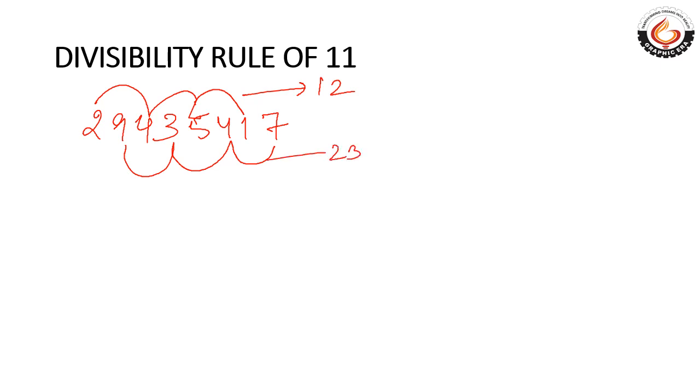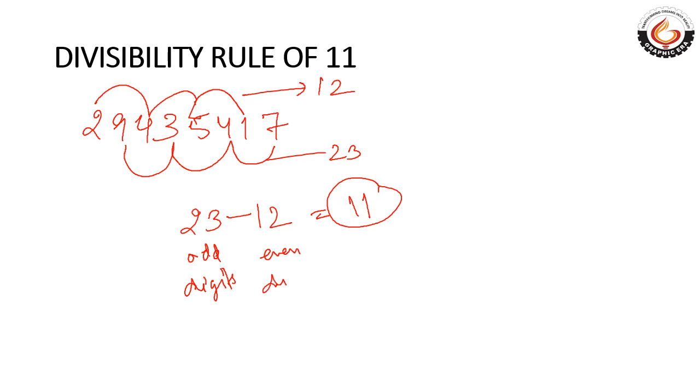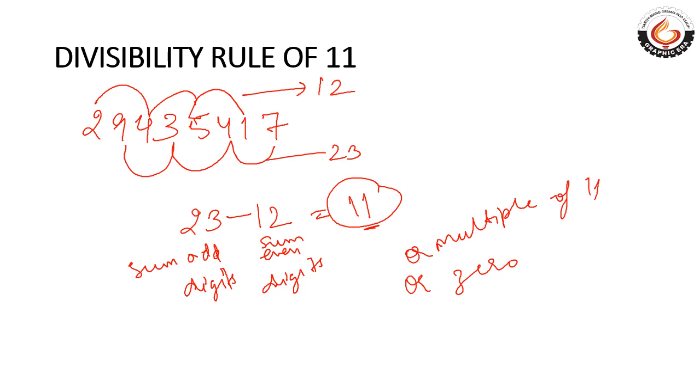Sum of odd digits minus sum of even digits is 11. If the difference of the sums of odd and even digits is 11 or a multiple of 11 or 0, then the number is divisible by 11, otherwise not.